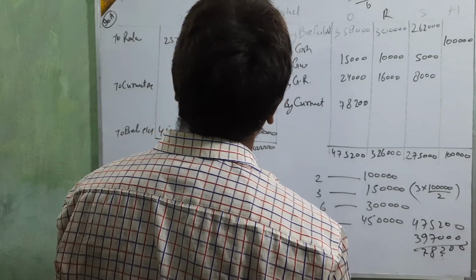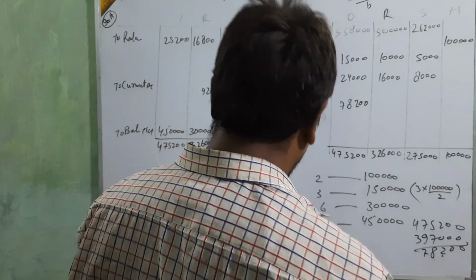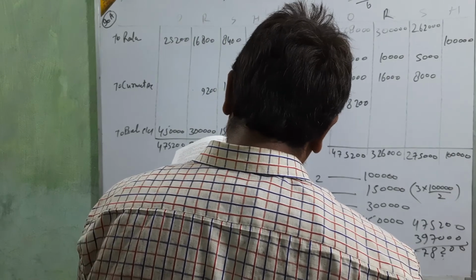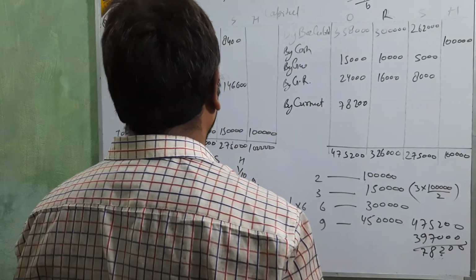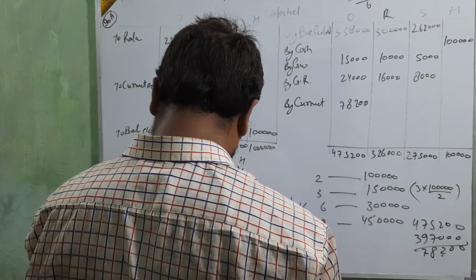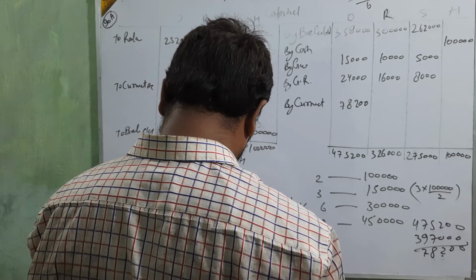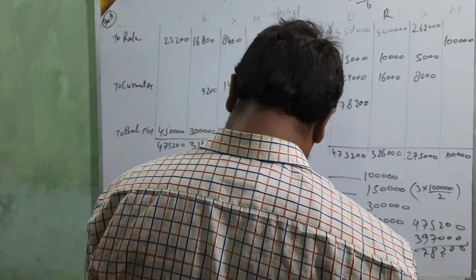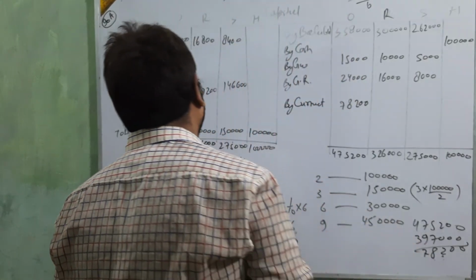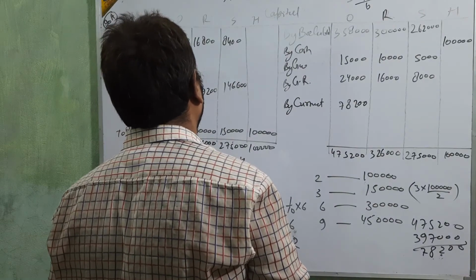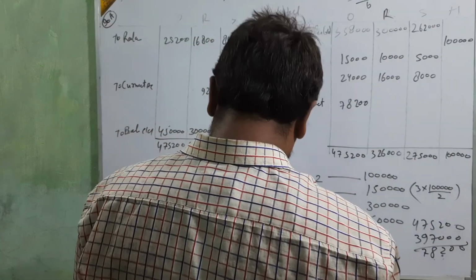General reserve, third, 2,62,000, 2,75,000, 1,16,200.